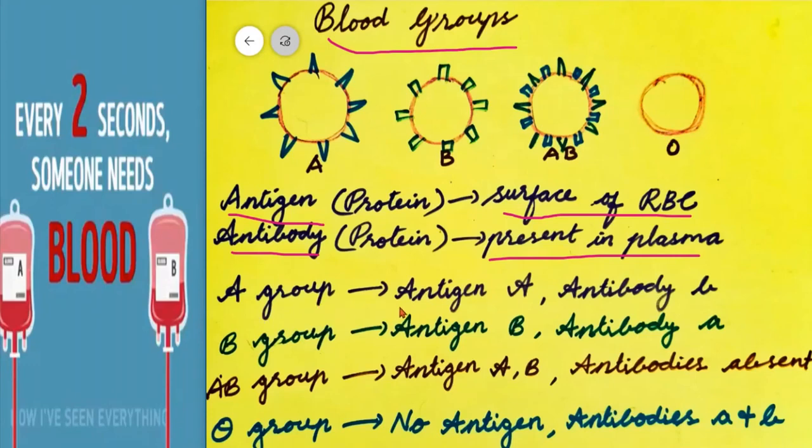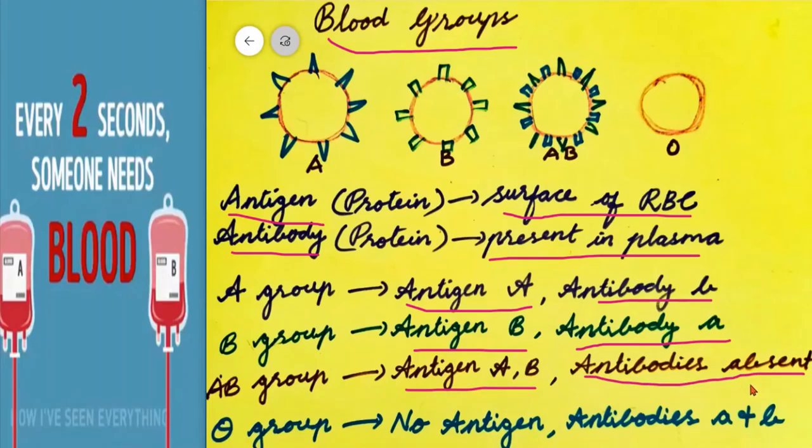See, an A group person has antigen A, but antibody B is present in the blood. Antibody is also a special type of protein. B group persons have antigen B and antibody A. In the AB group, antigens A and B are both present, but there are no antibodies. In the O group, there is no antigen, but both antibodies A and B are present.